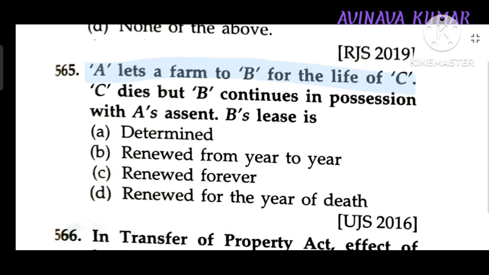A let a farm to B for the life of C. C dies, but B continues in the possession as assistant. B's lease is renewed from year to year.